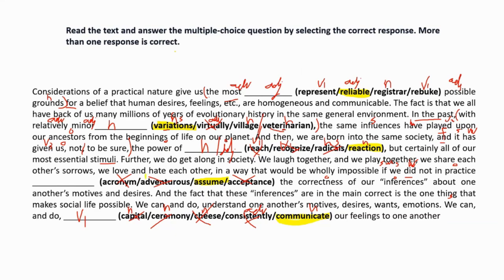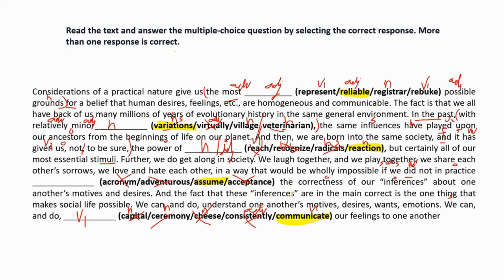I'll read from here only. We love and hate each other in a way that would be wholly impossible if we did not in practice assume the correctness of our inference. Not interference, sorry. Inference, my bad. I just read it as interference. Sorry. Our inference about one another's motives and desire.